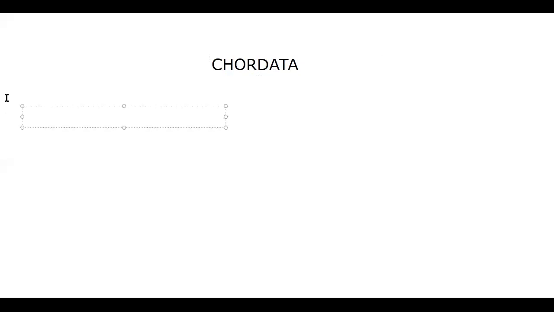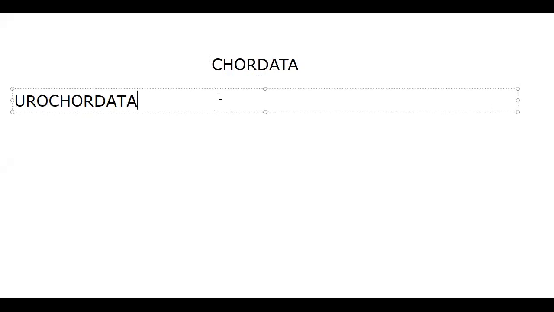Phylum Chordata is classified into three subphyla: Urochordata, Cephalochordata, and Vertebrata.